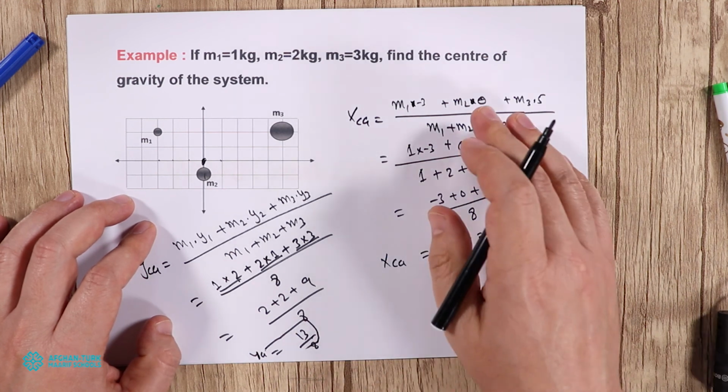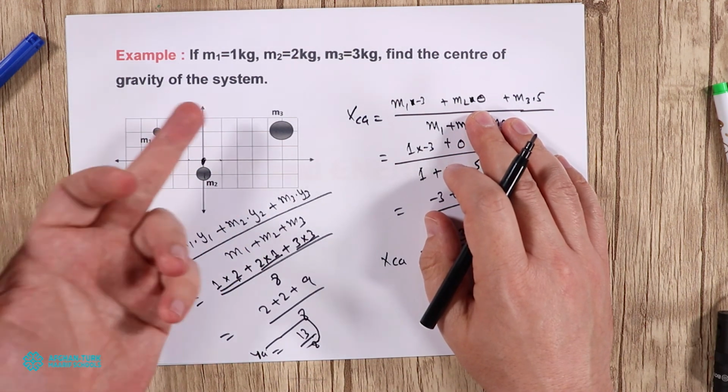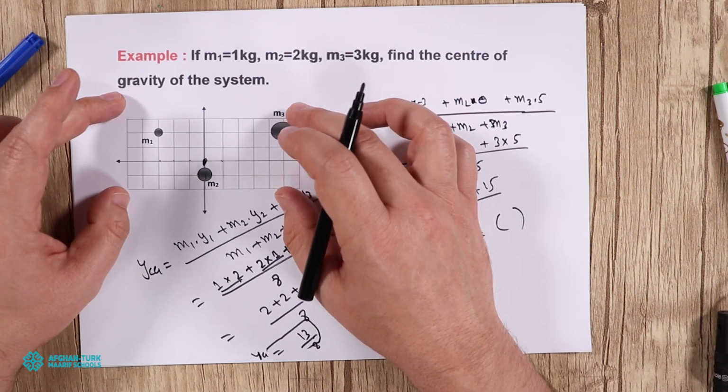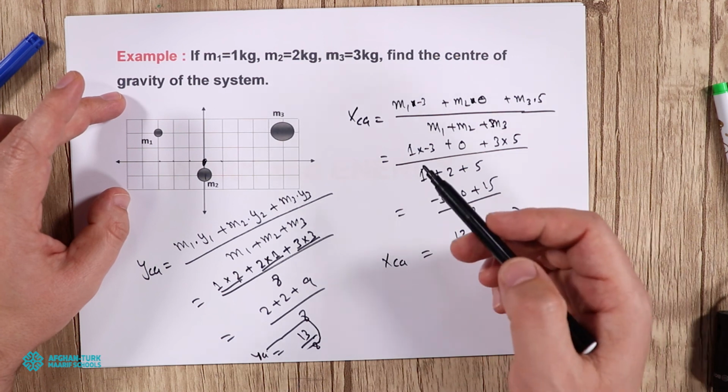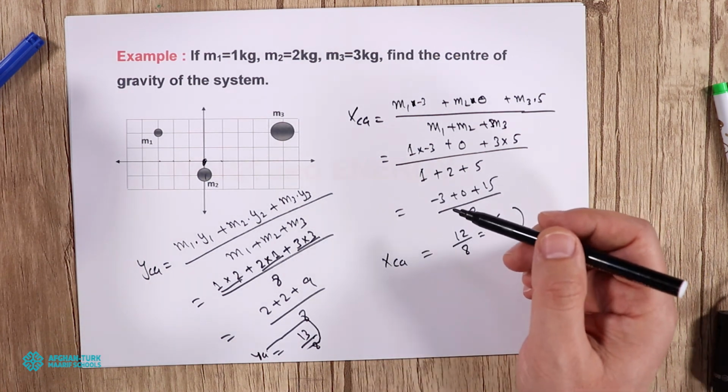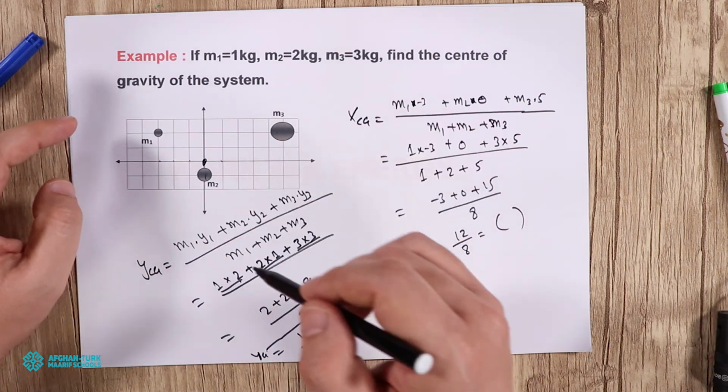So this is the center of gravity, the center of all these masses lying on this plane, found using the formula. This is the formula that we can use to find the center of gravity of objects like these.